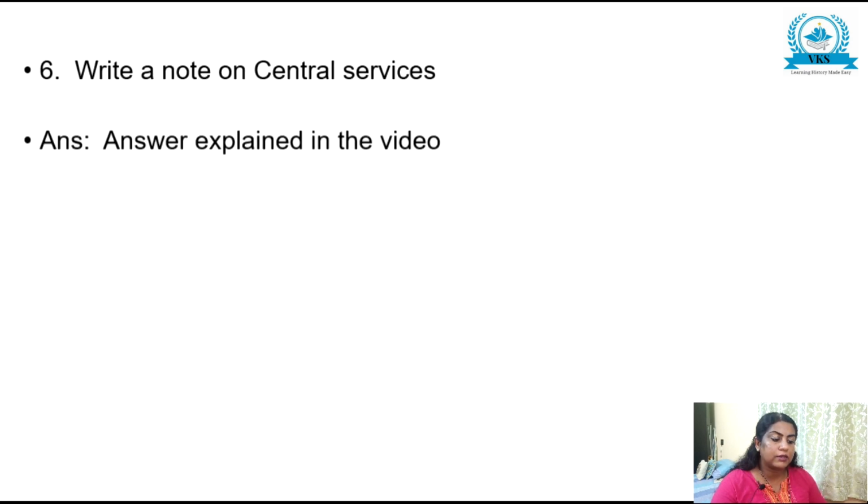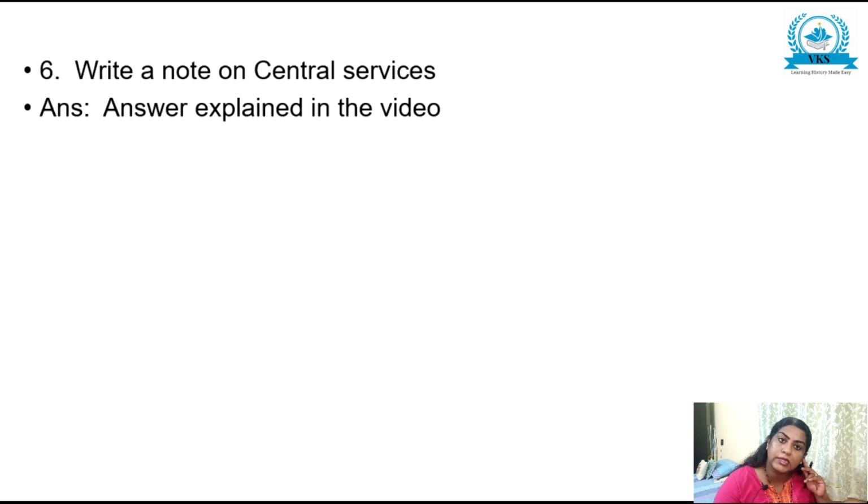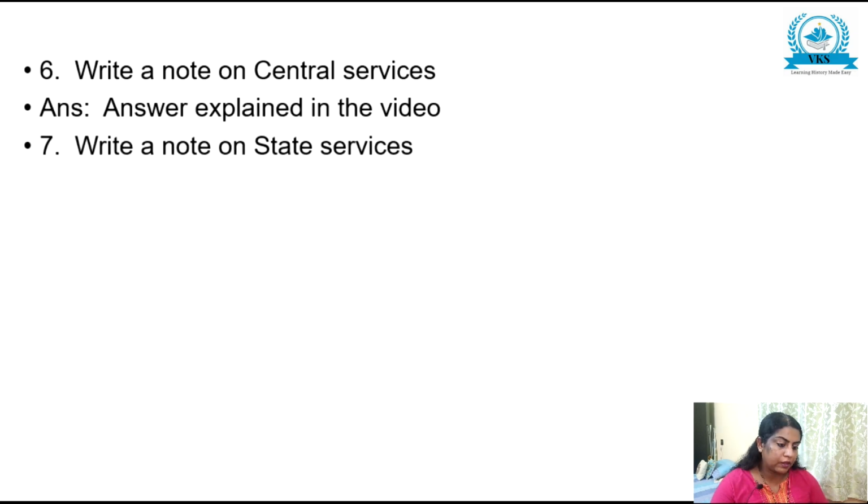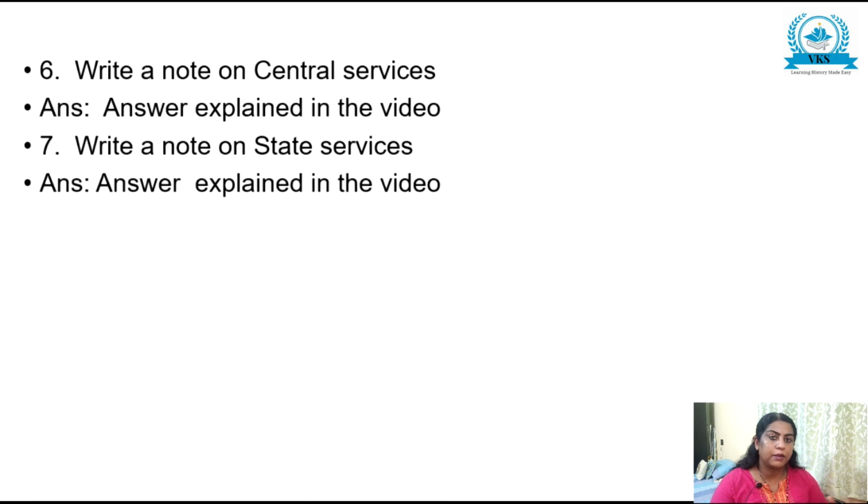Write a note on central services. All the points which I have explained under the topic central services, you can write as this answer. Write a note on state services. Same thing, all the points under the topic state services, you can give as an explanation.